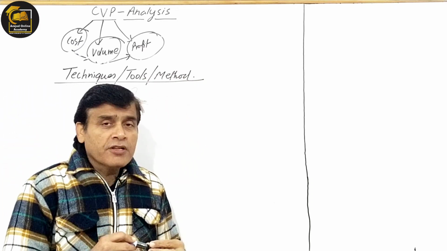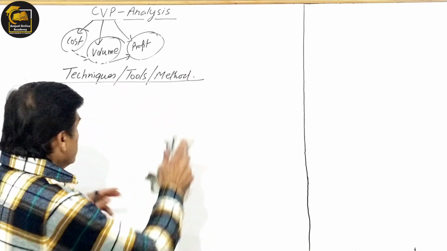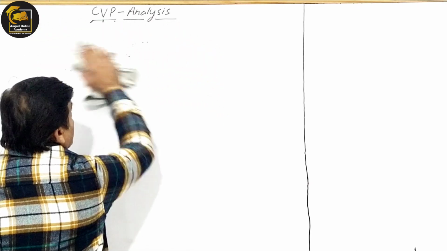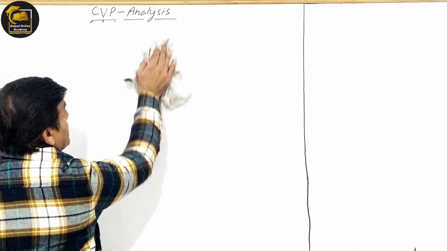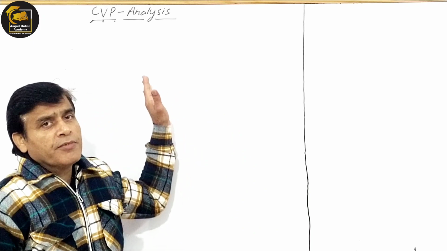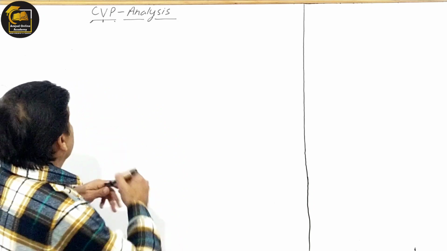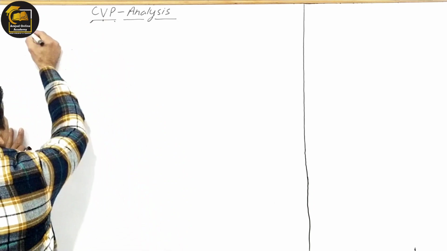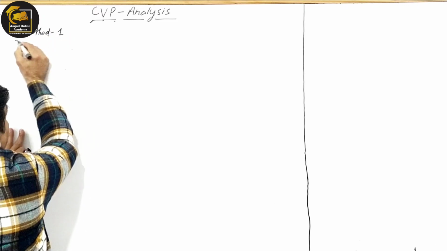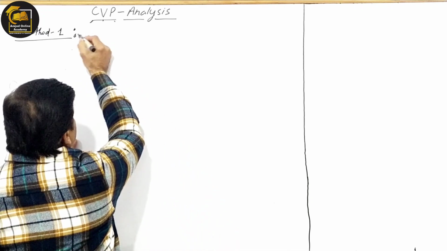I will take the first method today in this video, and I will discuss that method in detail, and I will make you understand it right after taking a simple illustration. And I'm 100% sure that after going through that illustration, you will be in a position to understand the decisions which are based on CVP analysis, what decisions we take and what decisions we arrive at. So the first method, method one, which we are going to discuss today, or you can say technique one, is known as